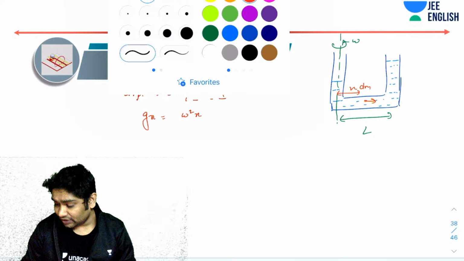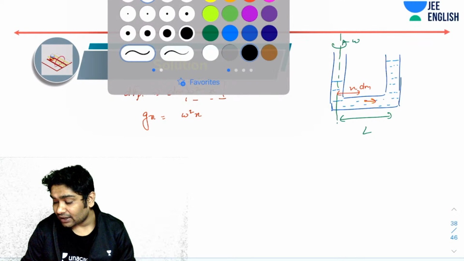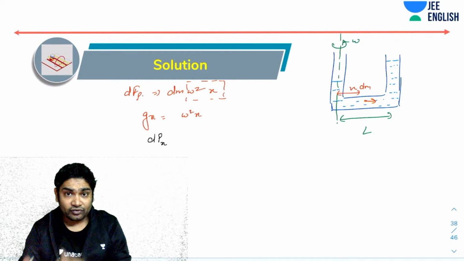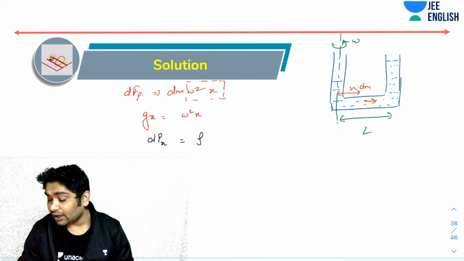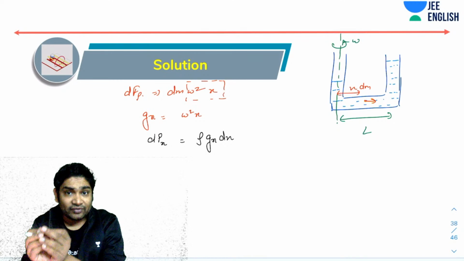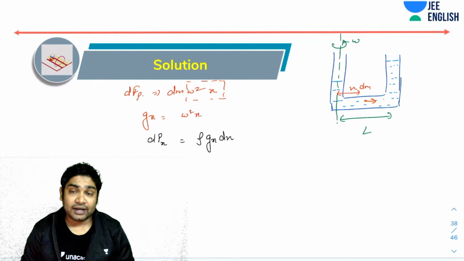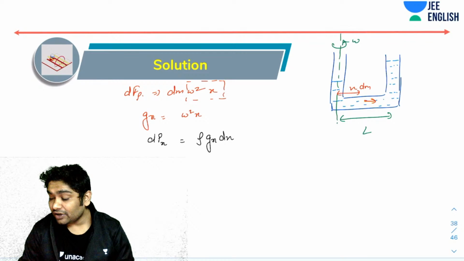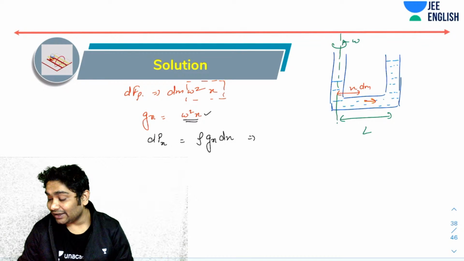So one way of solving this is I can say that dPx, the change in pressure when I move in x, would be rho times gx dx. So assuming you are moving by a very small distance, so that you can ignore the variation of this, since this is also dependent on x. So if you write this, then if you integrate this, you have omega square x dx.